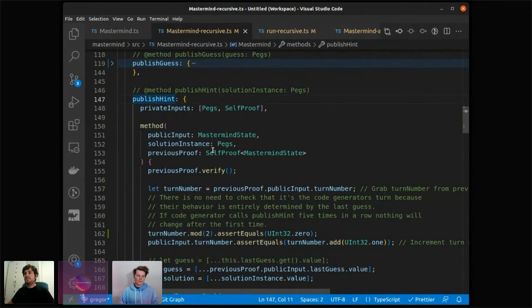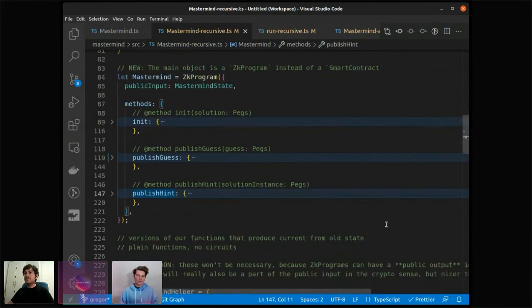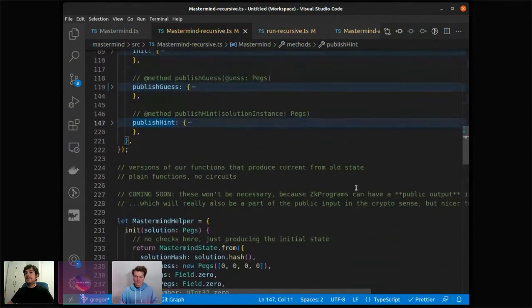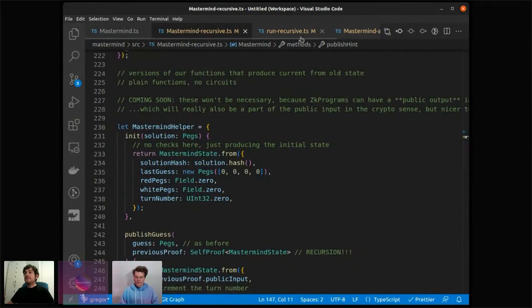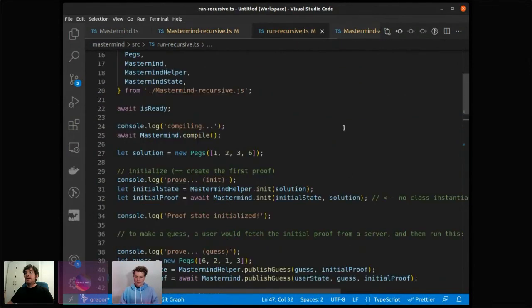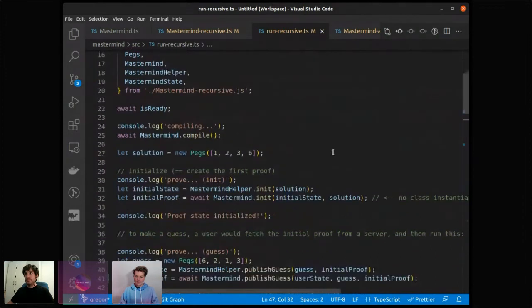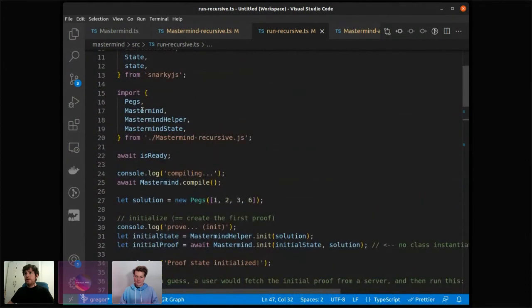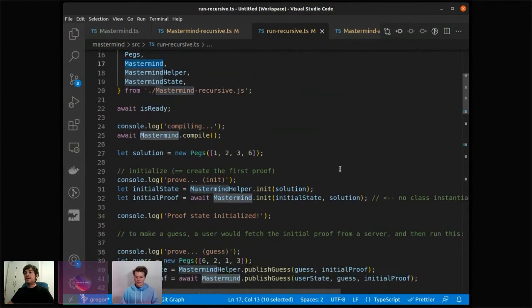Awesome. So let's look at how we can use this. We have a secret program. It's a bit like a smart contract, and I will talk about that later. Let's look at the file that uses this. So we import this mastermind thing. Remember that this was this ZK program we created. And first of all, we have to generate our verification key and our approval key. That's what we call compiling.